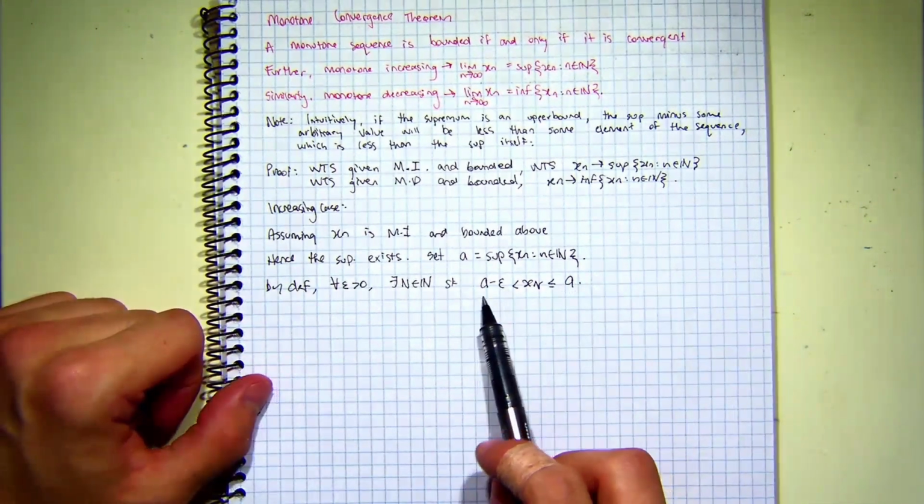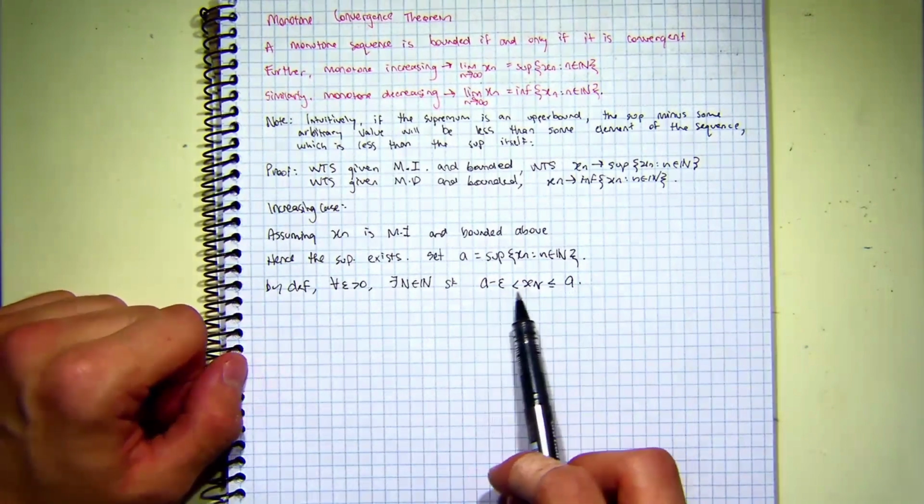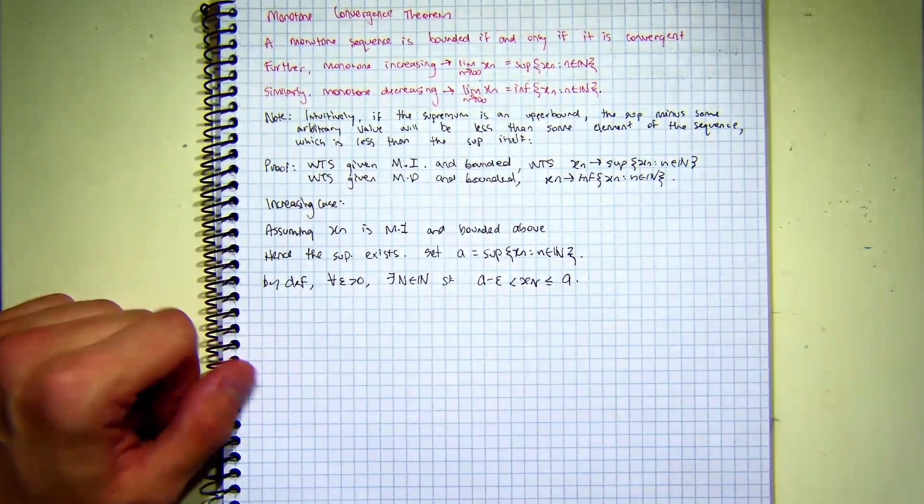But then we can choose an arbitrary epsilon so that the least upper bound minus that epsilon is less than that value x big N that we picked.